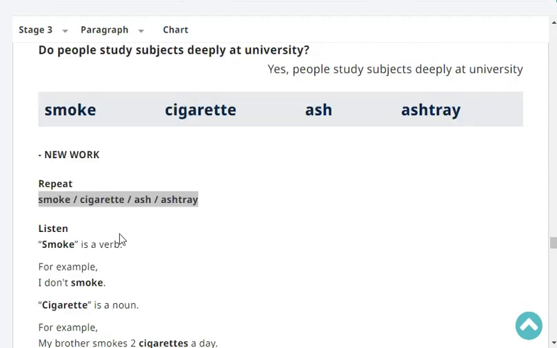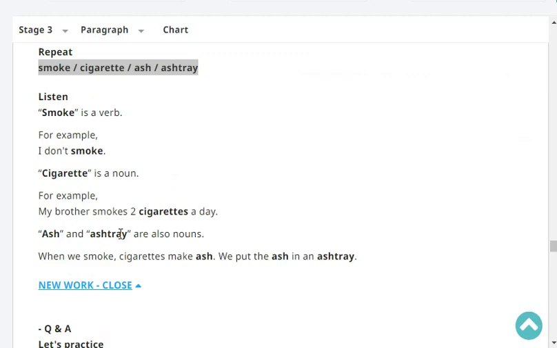Okay, listen. Smoke is a verb. For example, I don't smoke. Cigarette is a noun. For example, my brother smokes 2 cigarettes a day. Ash and ashtray are also nouns. When we smoke, cigarettes make ash. We put the ash in an ashtray.